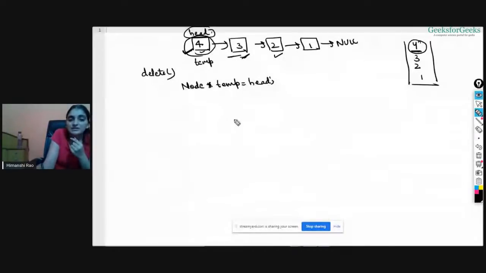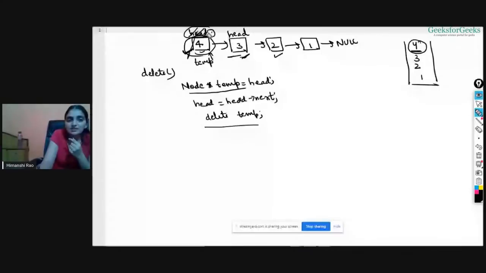And then do head is equal to head next. And then you can simply delete temp, right? What I have done is create a temp pointer variable which is pointing at head. Then I have done head is equal to head next. This is head, remove it, and now head will be pointing here. And then delete temp. This will be deleted now, and the status is this much only, right? This one is my list.